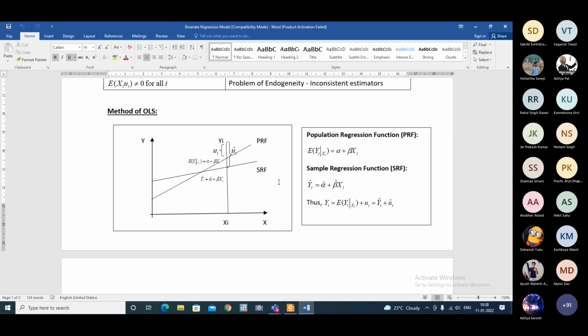Now this U hat I, it depends on what? You can see very well what U hat I is. U hat I is nothing but Yi minus Y hat I, which is very clear from here. And Y hat I is nothing but alpha hat plus beta hat into Xi. So Y hat I depends on alpha hat and beta hat.